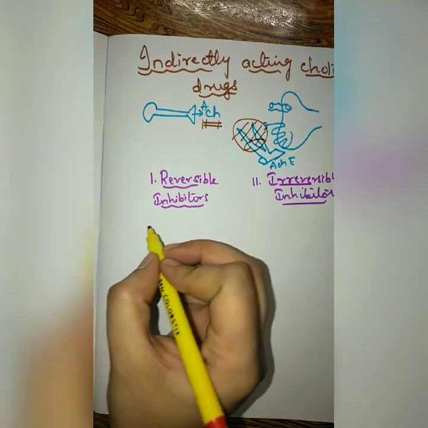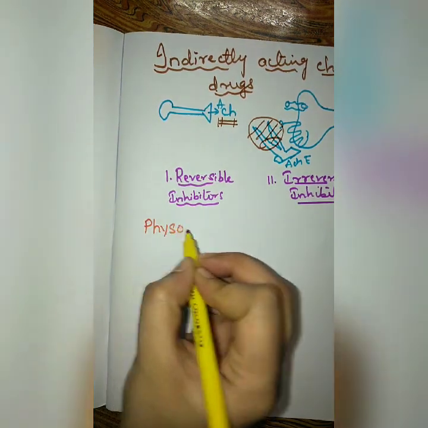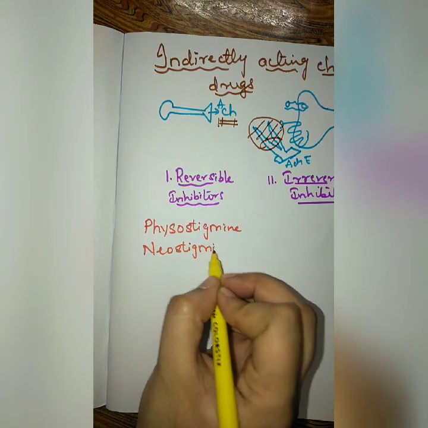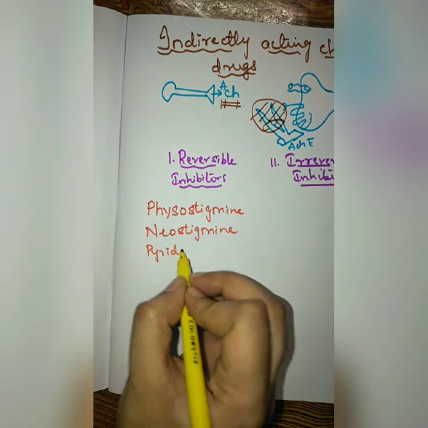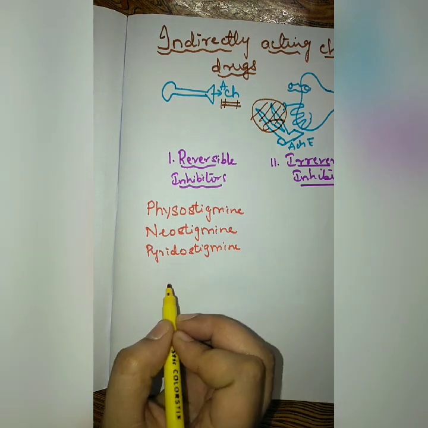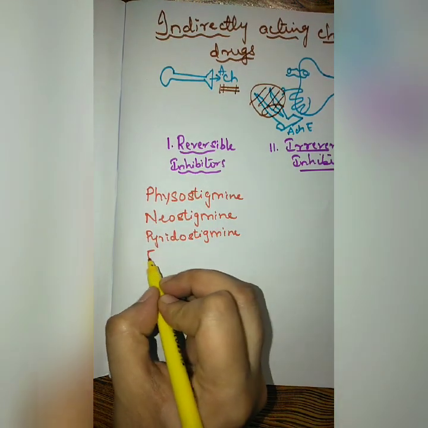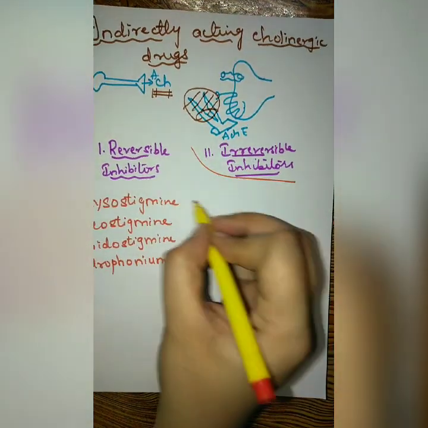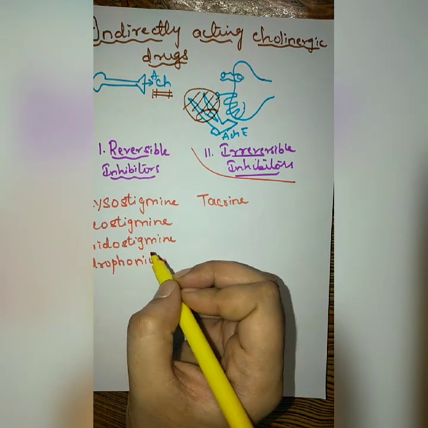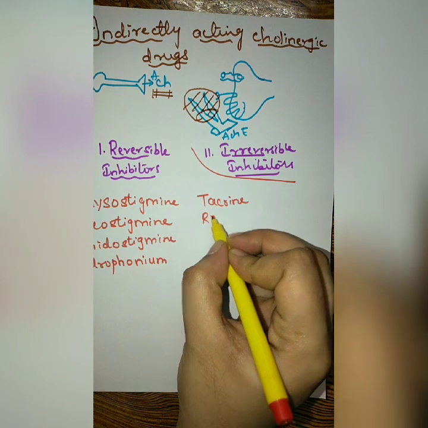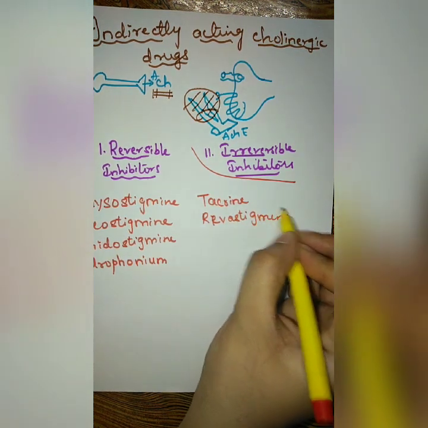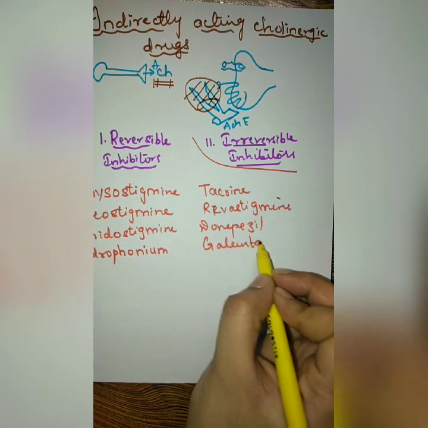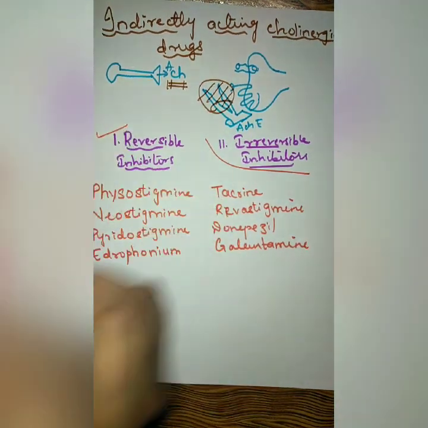Examples of reversible inhibitors are physostigmine, neostigmine, pyridostigmine, next edrophonium, tacrine, rivastigmine, donepezil, and lastly galantamine. These are all examples of reversible inhibitors.